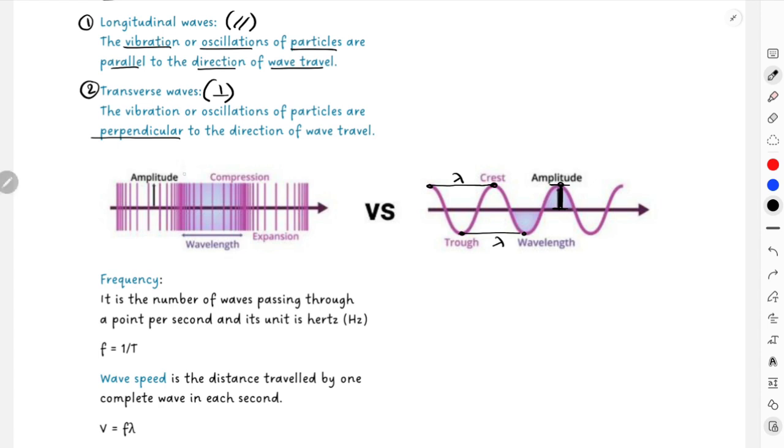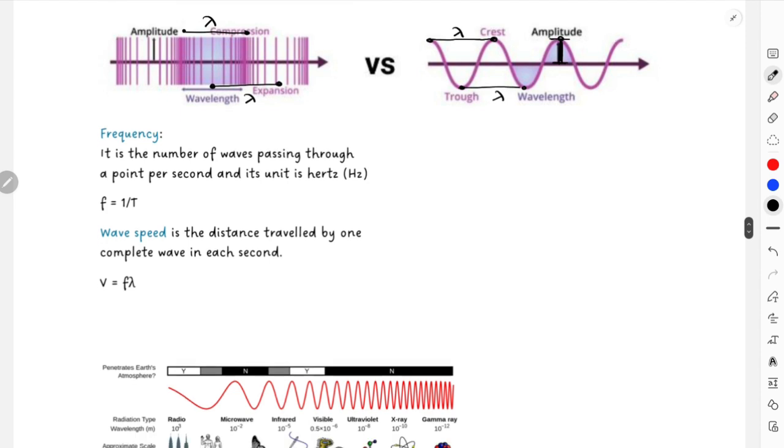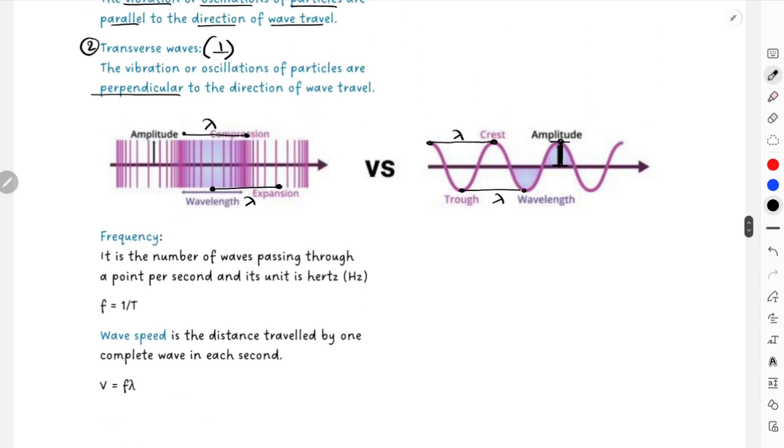So from one compression to another compression will be one wavelength, or from one rarefaction to another rarefaction, that can also be the length of one complete wavelength. Another thing you need to measure is the time period, that is, the time taken for one complete wave to complete, right?